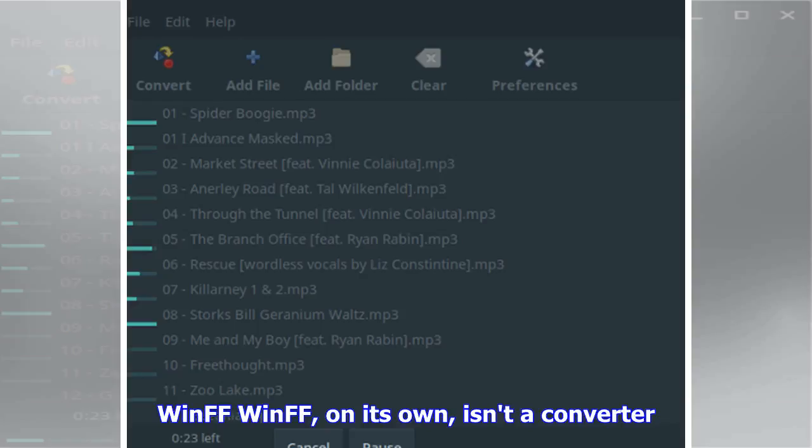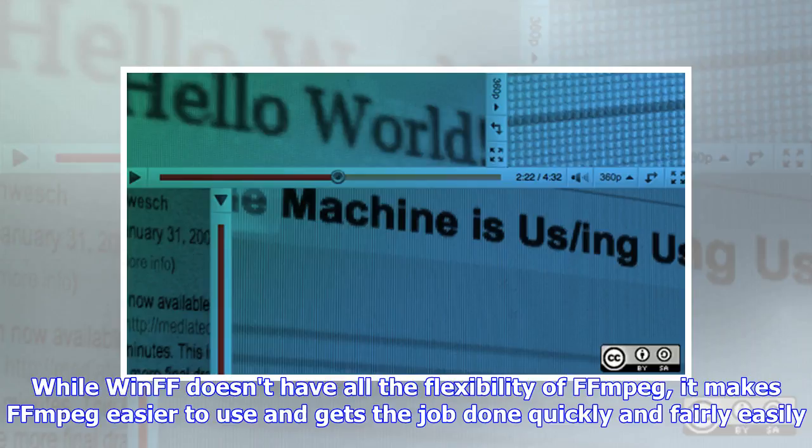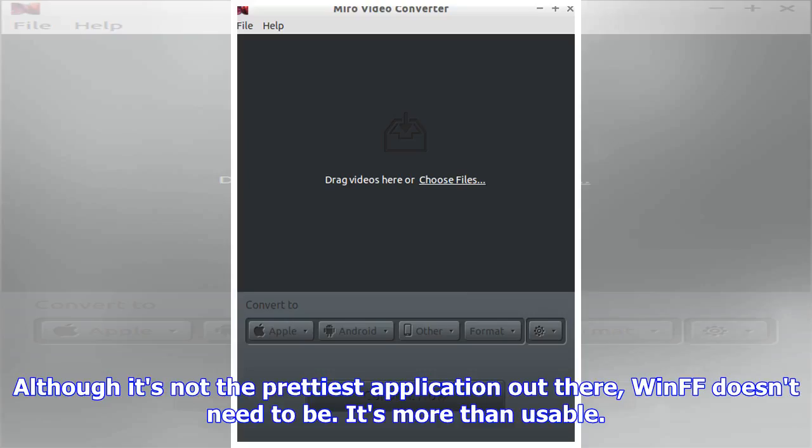WIF on its own isn't a converter. It's a graphical front-end to FFmpeg, which Tim Nugent looked at for opensource.com. While WIF doesn't have all the flexibility of FFmpeg, it makes FFmpeg easier to use and gets the job done quickly and fairly easily. Although it's not the prettiest application out there, WIF doesn't need to be. It's more than usable.